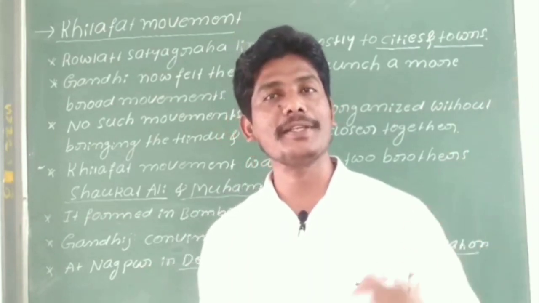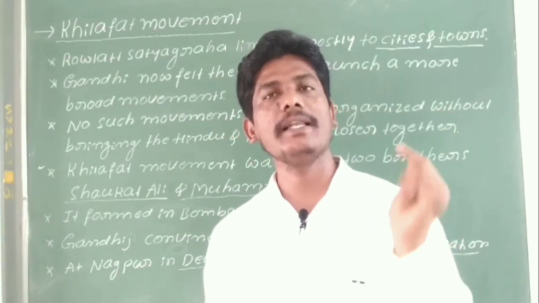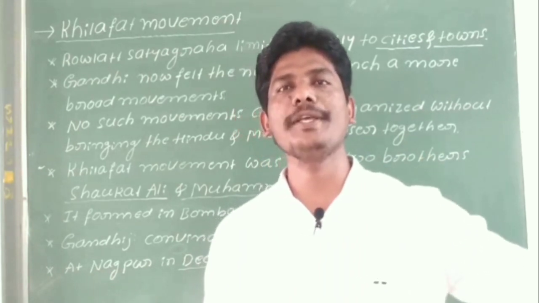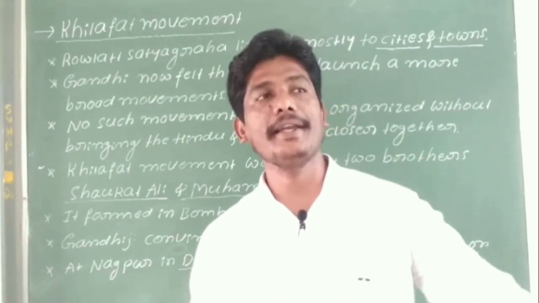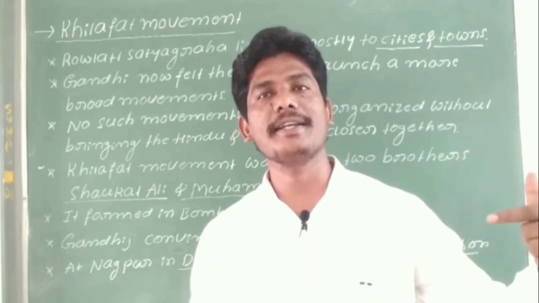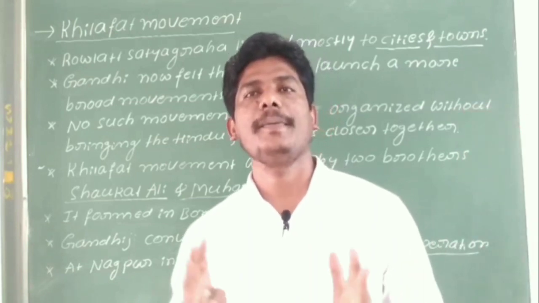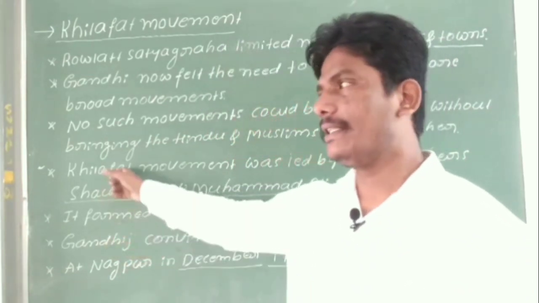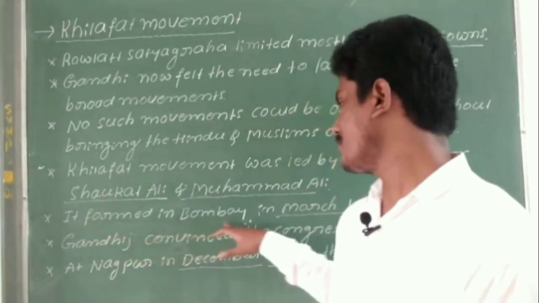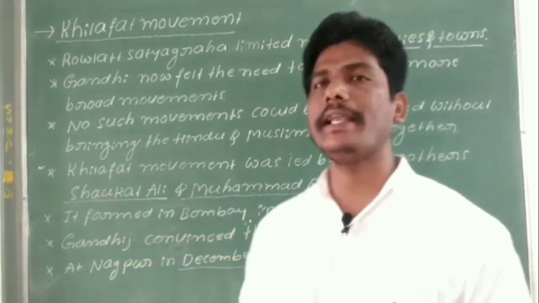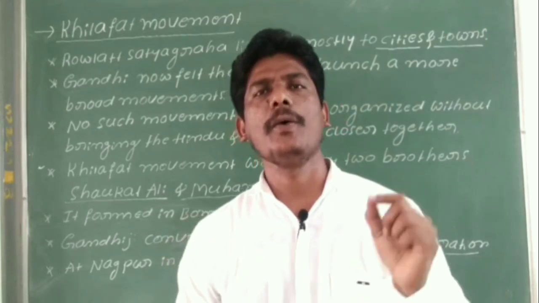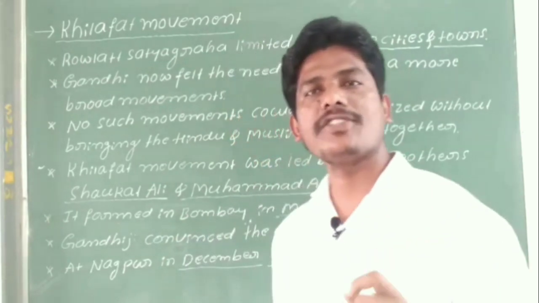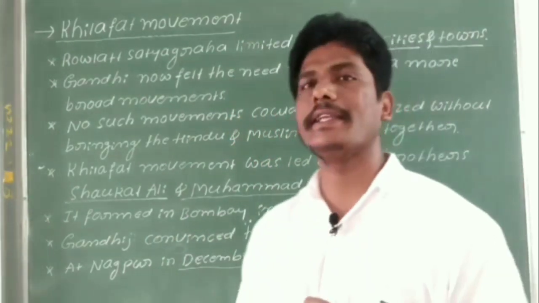Why? Because the British were ruling the country; India was also under the control of the British government. Against that, these people started the Khilafat movement against the British government. This is the most important question: when was the Khilafat movement started by Shaukat Ali and Muhammad Ali? It was formed in Bombay in March 1919.